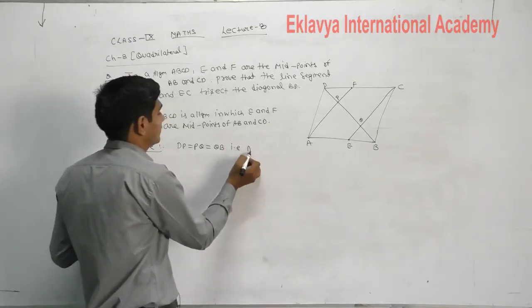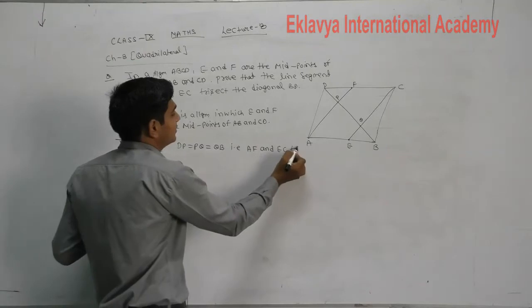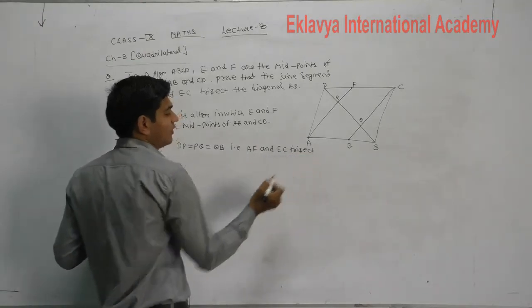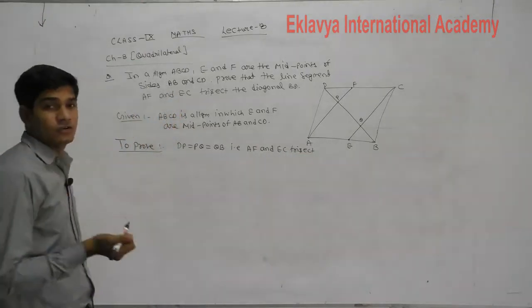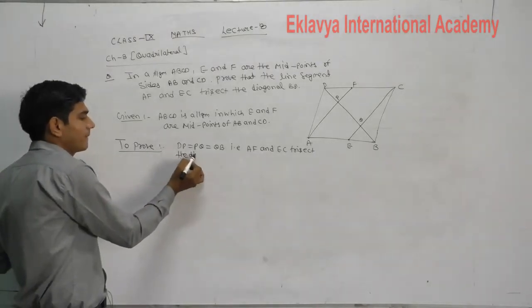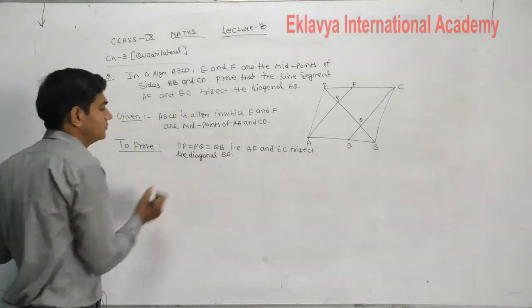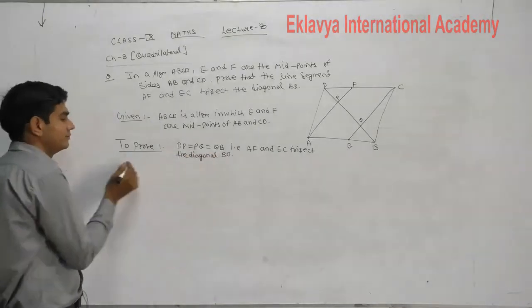AF and EC trisect का मीनिंग क्या होता है स्टूडेंट्स? Divided it into 3 equal parts. Trisect the diagonal BD. Now proof part.